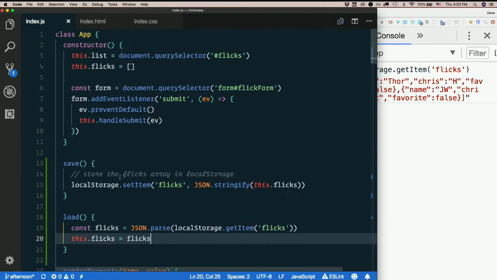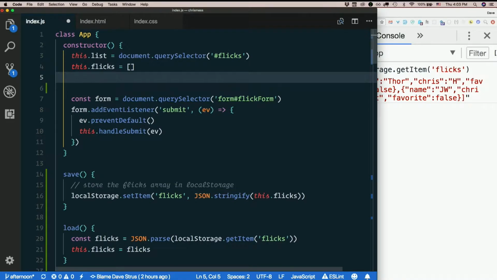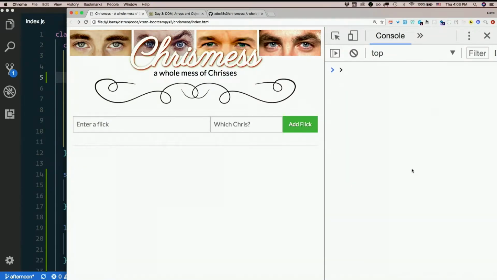Let's make sure we load first thing, or almost first thing anyway. When should we do this? We should do it after we initialize it. So this.load. Refresh. Let's look at my array. app.flicks. Yeah, there we go. Now, of course, if I start adding again, well, let's see.